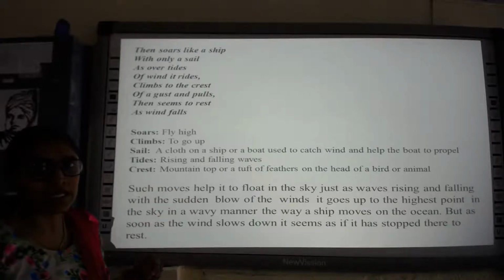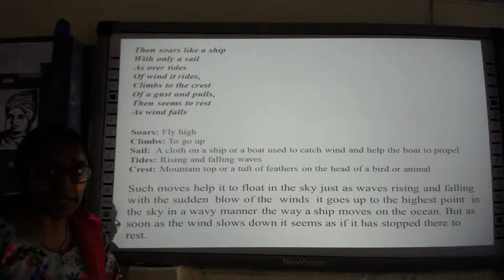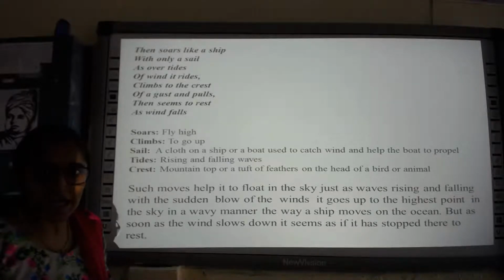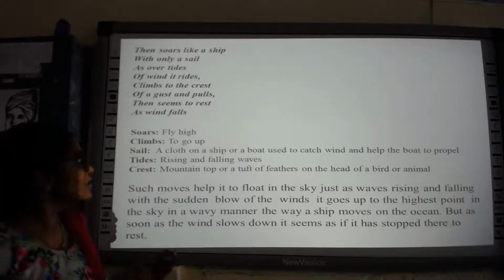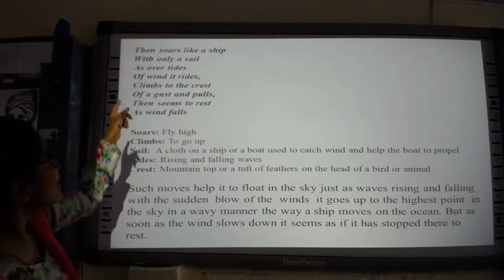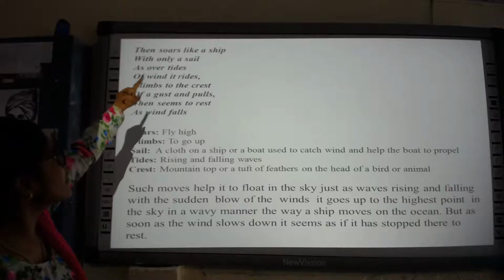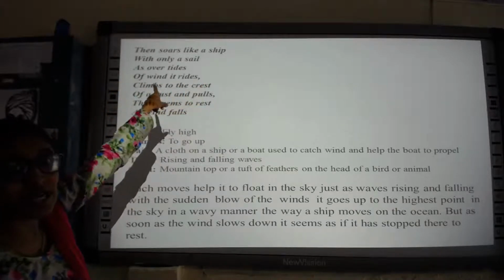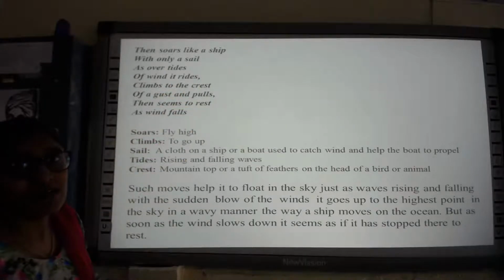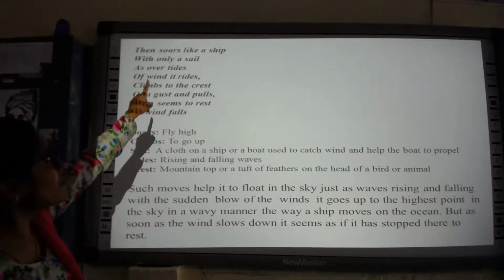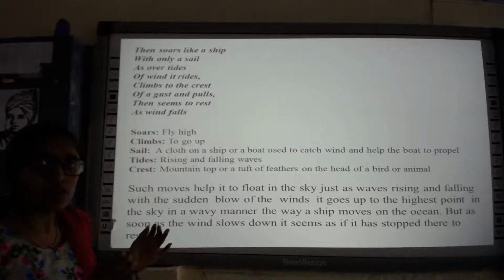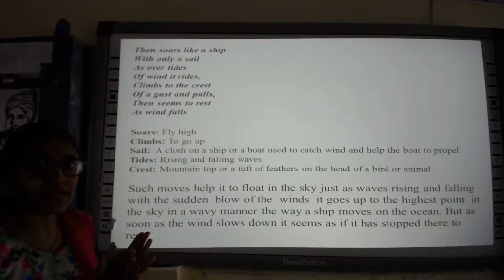While using simile, the poet is making a comparison with the help of the words such as or like. So here you can see in the first line, then soars like a ship. So here the kite is being compared to the ship. The poet has used the word like, or we can say as also. So that can be said as the figure of speech called simile.